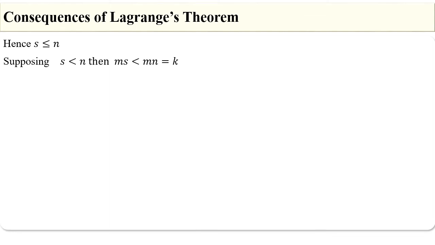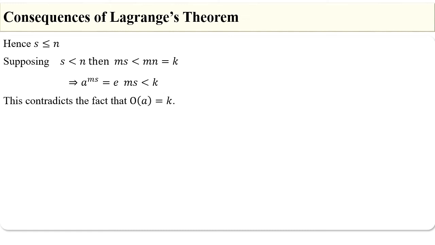Suppose s is less than n. Multiplying the positive integer m on both sides, we have ms less than mn. But mn is equal to K. Therefore, we have ms less than K, which implies a^(ms) is equal to e, where ms is less than K. This contradicts the fact that the order of a is equal to K.